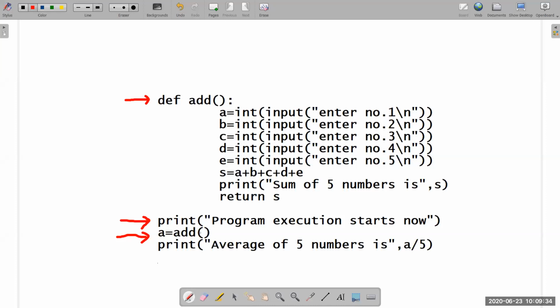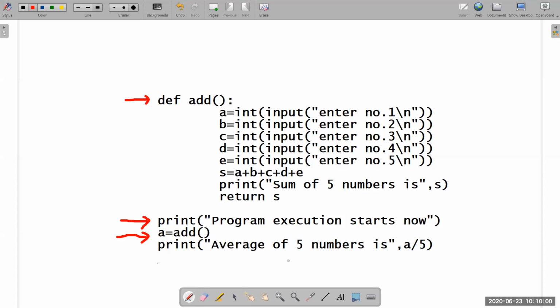This expression will be executed. Right now, this expression is acting like a function, so this will be executed. After this execution, whichever result is produced by add will come here, and then the result will be stored in variable A. That means this function will definitely be returning something.